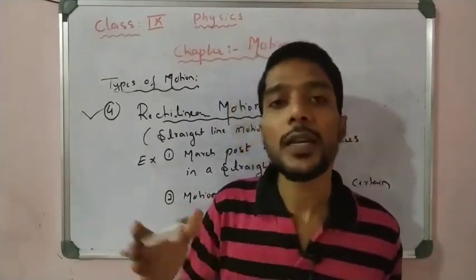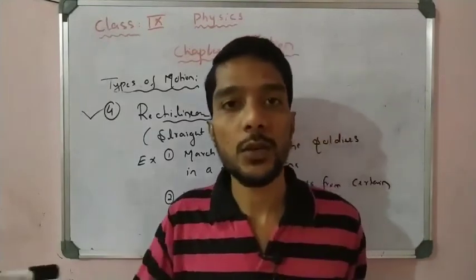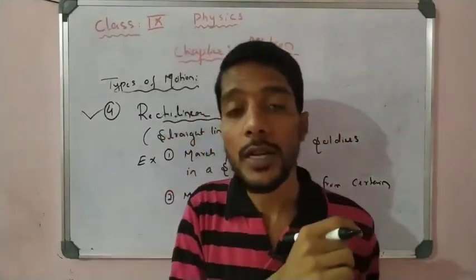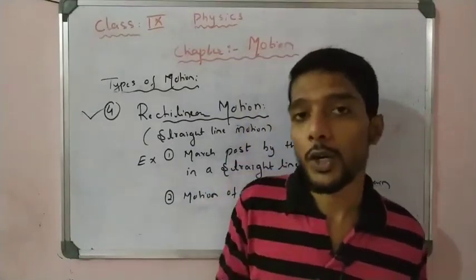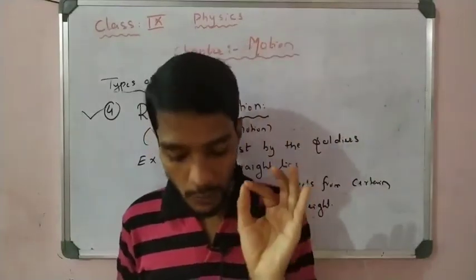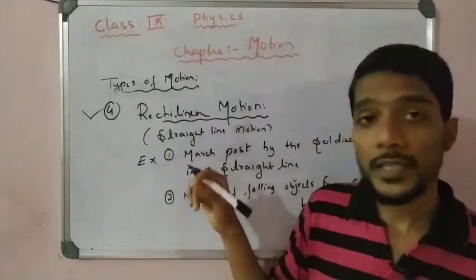Here we think only about the x-axis, we do not take the y-axis, though sometimes we take both x and y-axis. This is very important, you have to remember. So this is about motion, rest and types of motion.